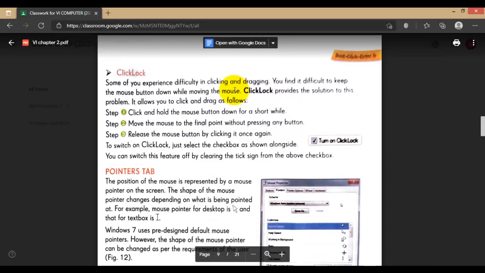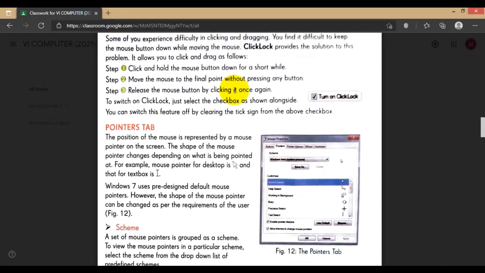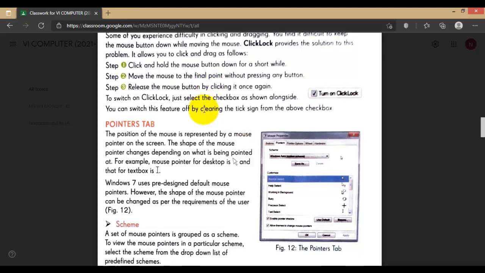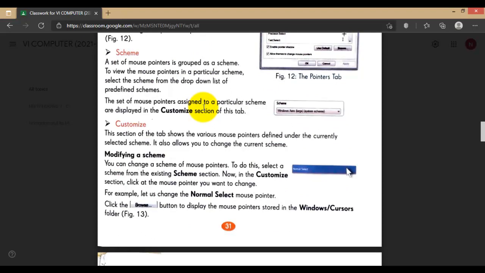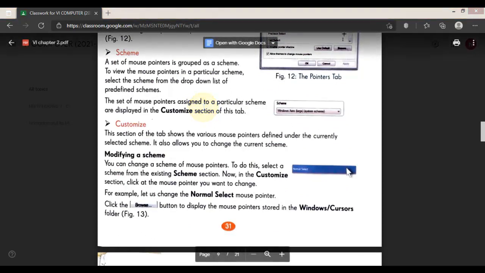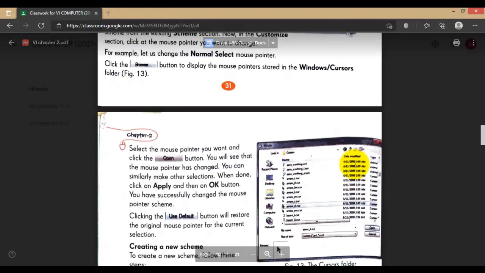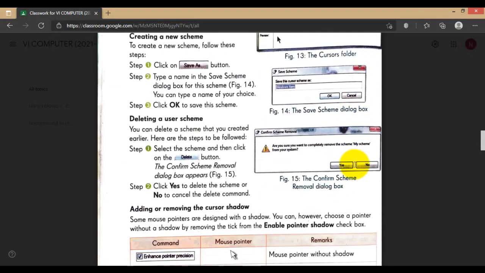And in the pointer tab, you can change the pointer. You can download it from the internet also, and you can change it with your choice. But don't change this one in a school computer or any other public computer. If you have your computer at home and if you want to change, you can do it in your own choice, in your personal one. These are pointer settings.